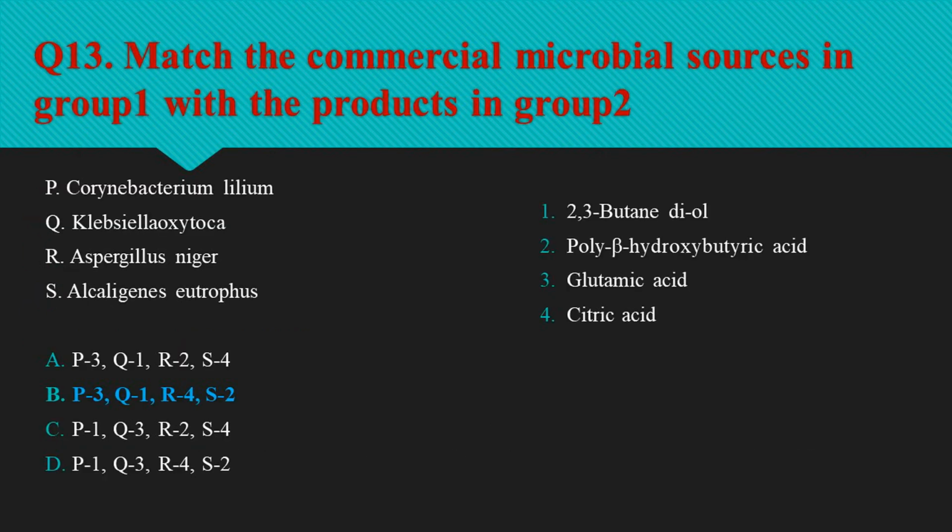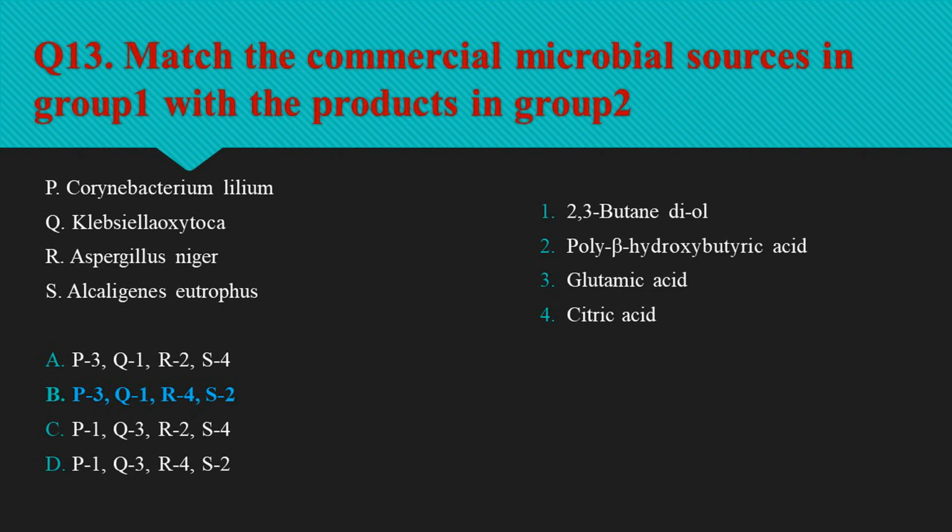Question number 13 is, match the commercial microbial sources in group 1 with the products in group 2. So mostly glutamic acid is produced by species of Corynebacterium, particularly Corynebacterium glutamicum. Klebsiella oxytoca produces butanol, and in this case 2,3-butanediol. Citric acid is a common product of fermentation of the fungus Aspergillus niger. Alcaligenes eutrophus commonly produces butyric acid along with other derivatives through its fermentation.